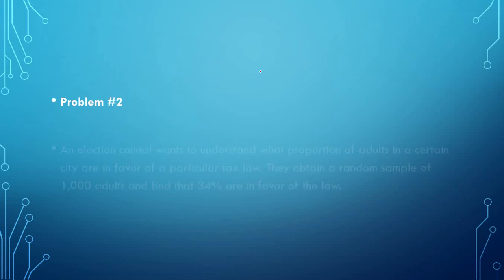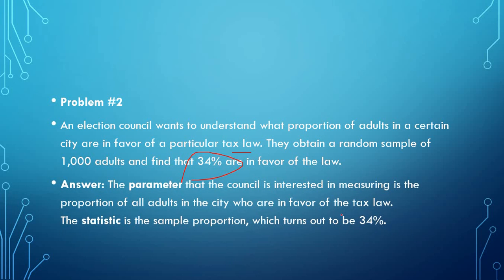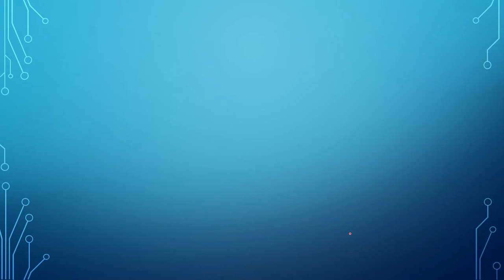We can see one more example. An election council wants to understand the proportion of adults in a certain city who are in favor of a particular tax law. They obtain a random sample of 100 adults and find that 34% are in favor of the law. This is also a statistic: 34%.